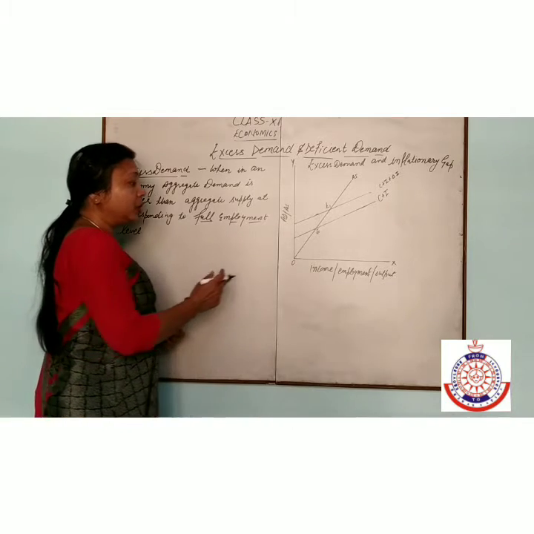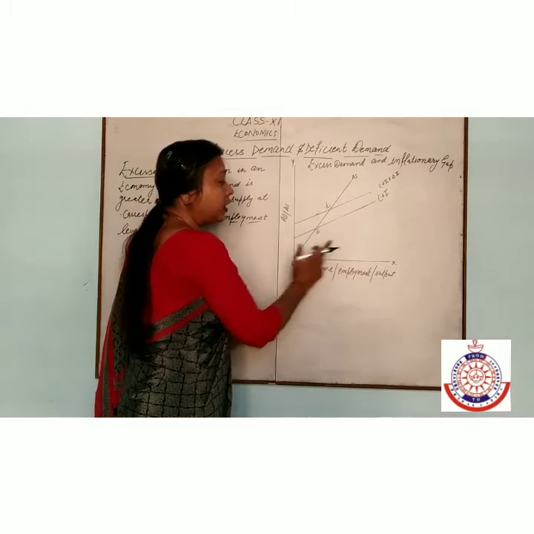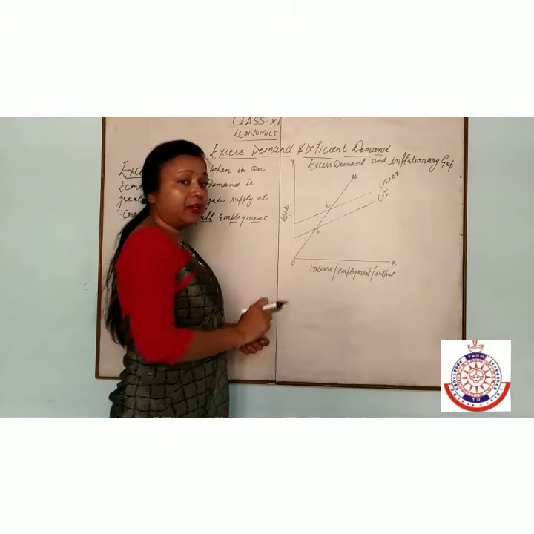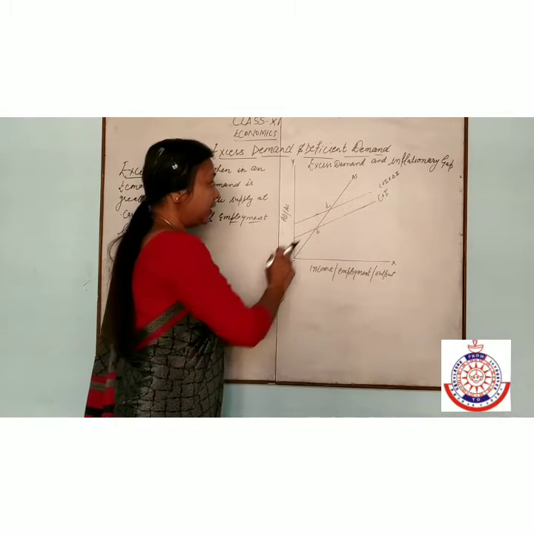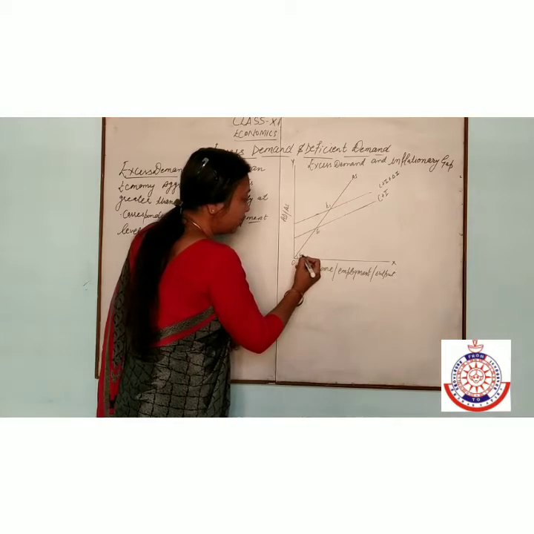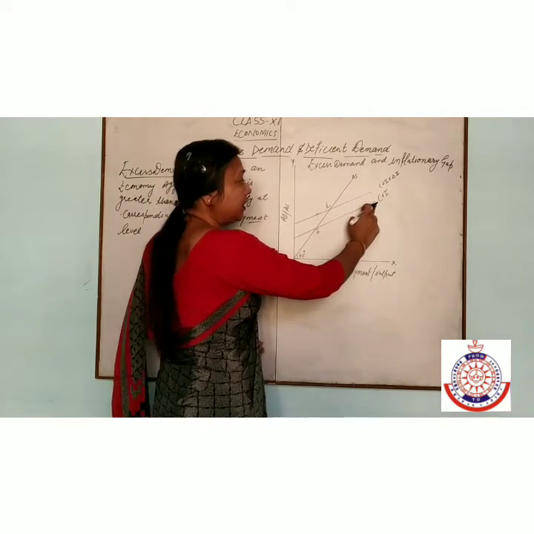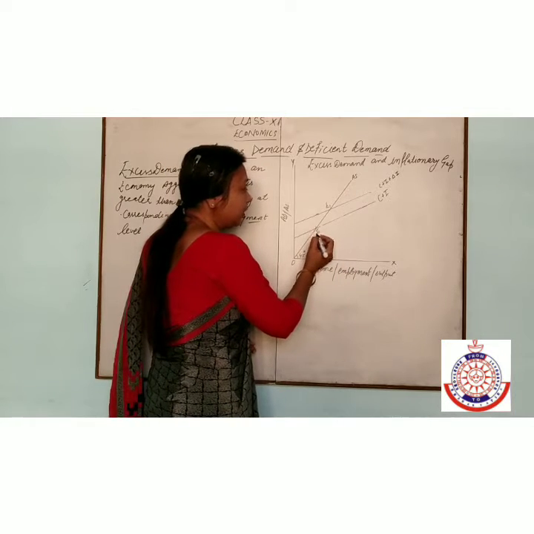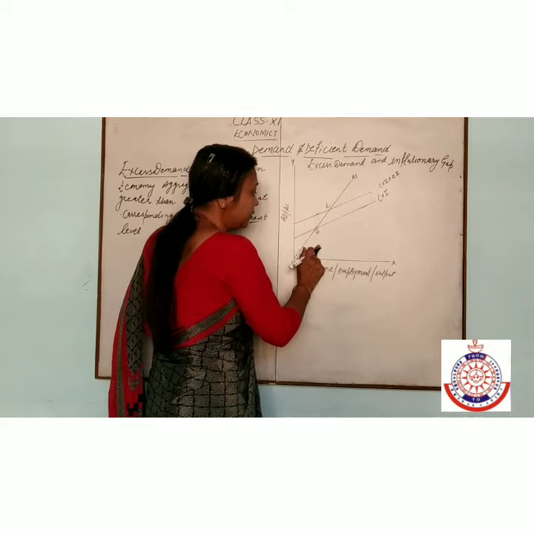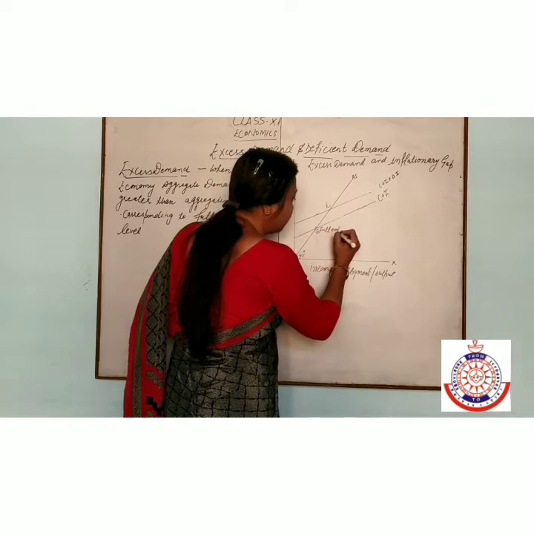See in the diagram, on the x-axis we show income, employment and output, and on the y-axis we show aggregate demand and aggregate supply. This is our aggregate supply curve, which shows a 45-degree angle. And this is our aggregate demand curve. This equilibrium is known as full employment equilibrium.